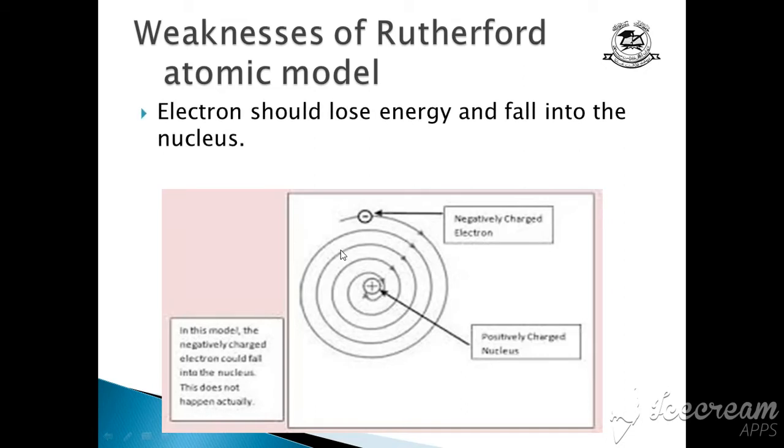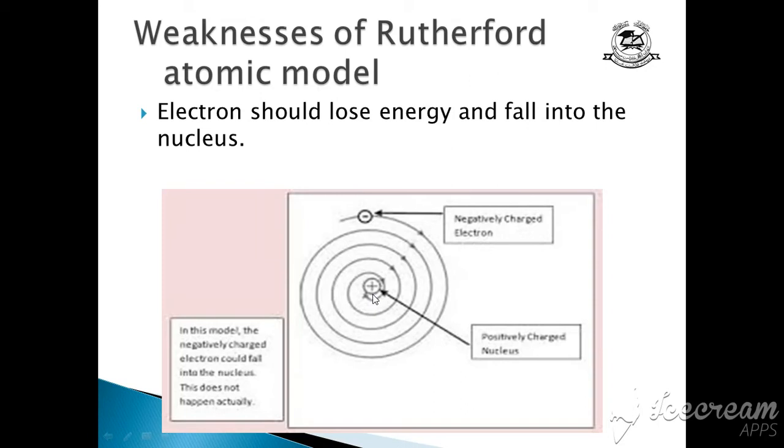Rutherford said that it is continuously moving, but according to classical physics, since the electron is revolving around the nucleus constantly, it should lose energy and ultimately fall into the nucleus. Okay, but it does not happen actually. The electron does not fall into the nucleus. So that was the defect in the Rutherford atomic model.